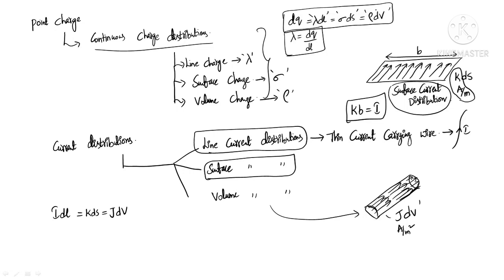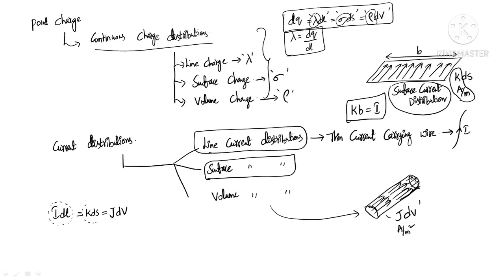If you compare this scenario with the magnetostatics case, you can easily understand now, where lambda is line charge density, sigma is surface charge density, rho is volume charge density. Similarly here also, Idl is the current element in case of line current distribution.